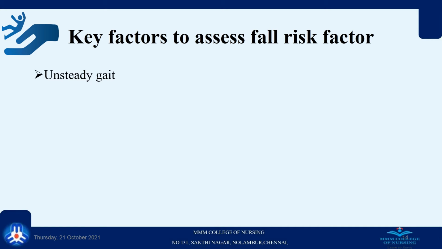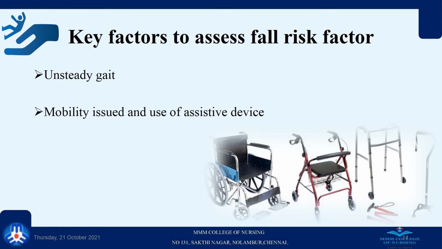The second one is unsteady gait, mobility issues and using assistive devices like walking aids, wheelchair, crutches. When a patient has vision problems, or enters a new environment, they are at risk for fall.